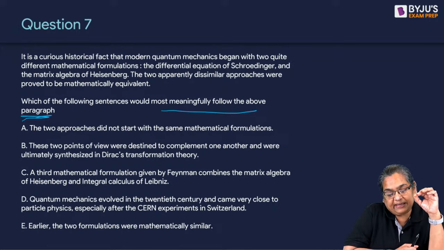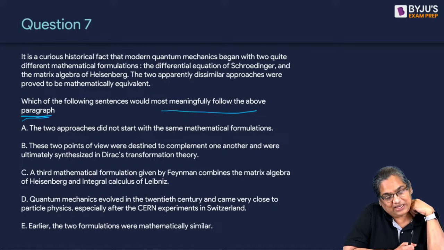Modern quantum mechanics began with two different mathematical formulations, and then you are saying the two approaches did not start with the same mathematical formulations. What does that mean? It cannot be A, right?